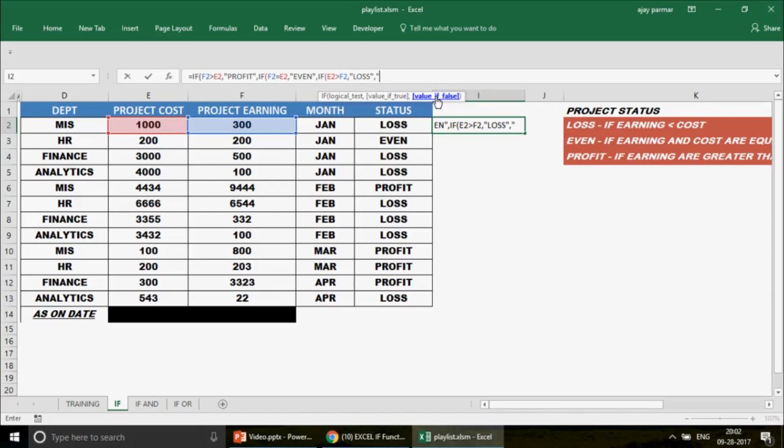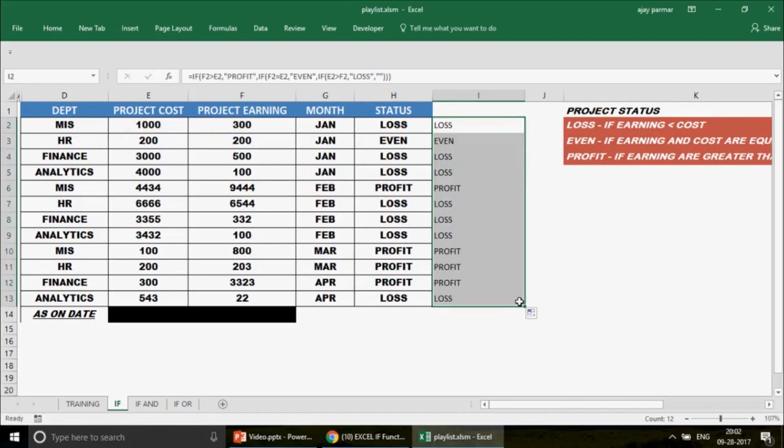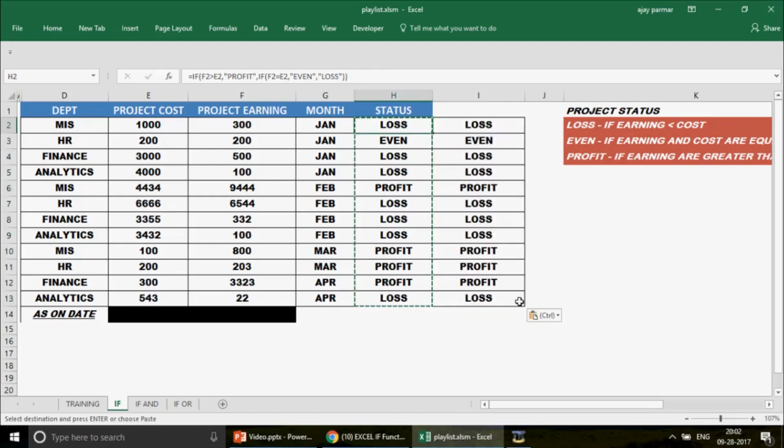So here I'm just going to write a space, so that if none of the criteria is met, profit, even, or loss, no criteria is going to be met, then it should show as a space actually. So when you just drag this function, you'll get to see the same output. Now if you look at the answer, this answer is also good, this answer is also good, right? There is no problem at all. So this is all about this.